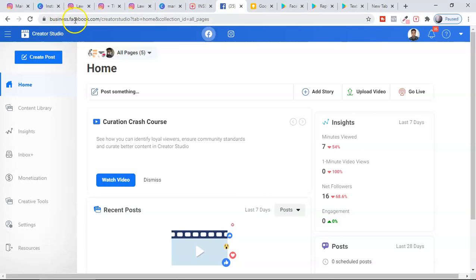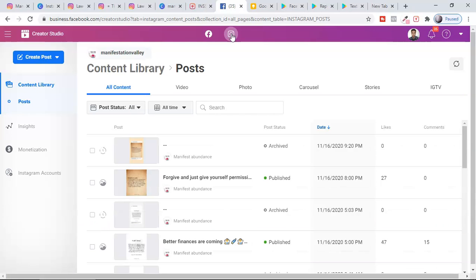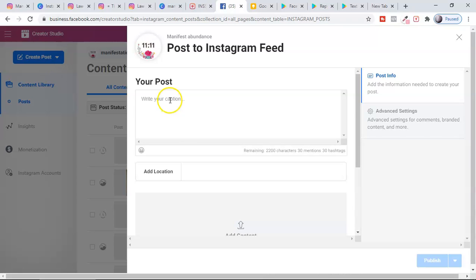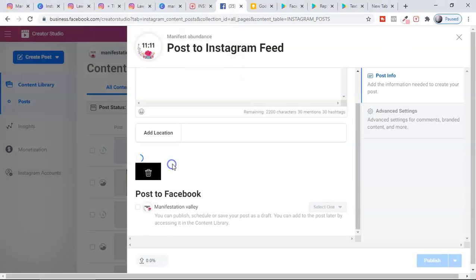This is business.facebook.com Creator Studio. From Creator Studio, you can post to your pages and groups, and you can also schedule posts to your Instagram. It's completely free from a desktop. I'm also going to show you from the phone. Here you have an option called Instagram feed or IGTV. I'm going to select Instagram feed. Here I get the option to post as well as upload the content. If you click here, you can upload the file, and then you upload the post from here.